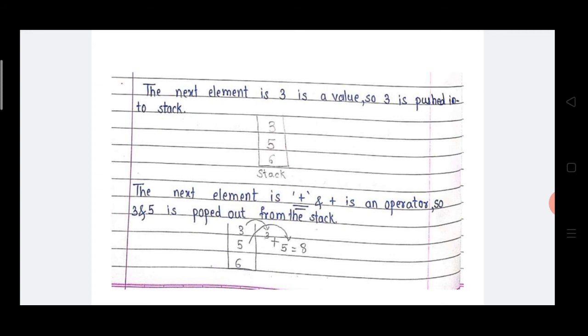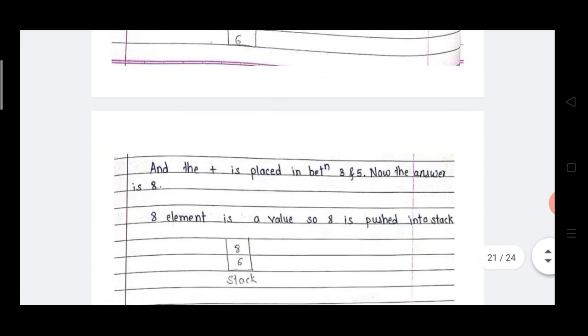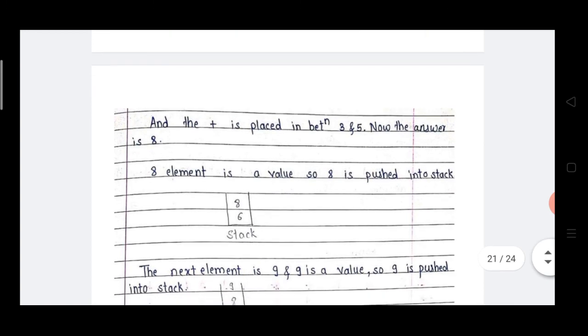The next element is plus, and plus is an operator. So 3 and 5 are popped out, because operators are not pushed inside a stack. That's why first we have to pop out or delete the first element, which is 3. Afterwards, delete or pop out the element 5. And plus, being an operator, is placed in between 3 and 5. Means 3 plus 5 is equal to 8. Means the answer is 8. Afterwards, 8 is a value.